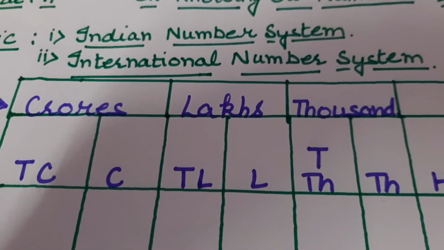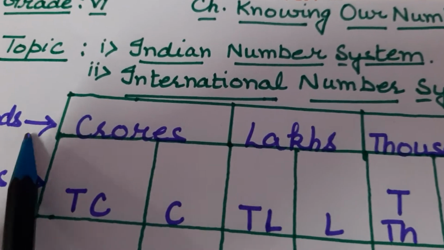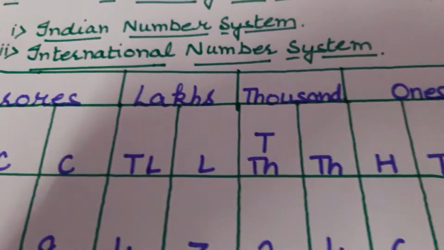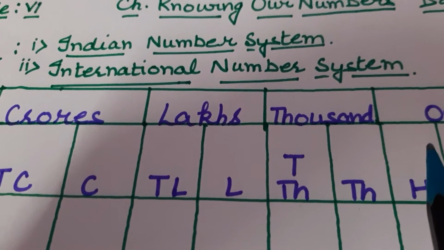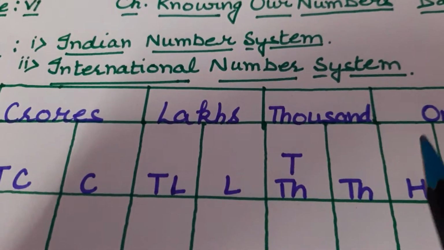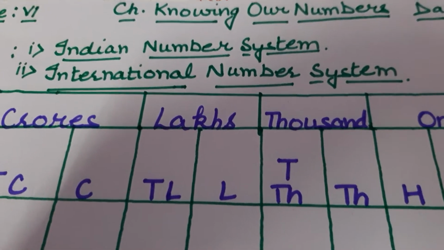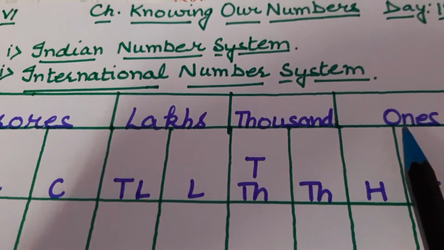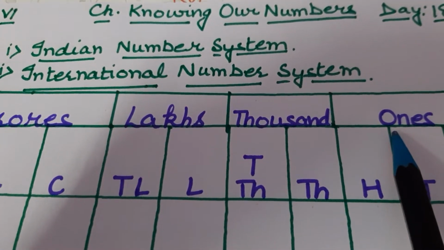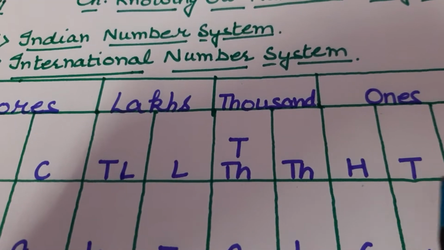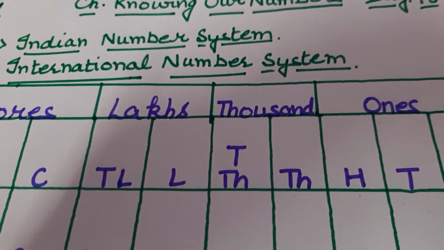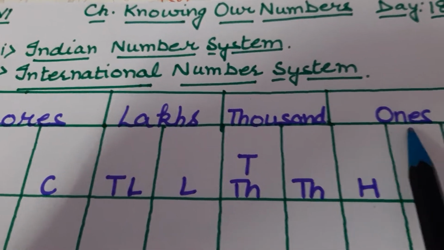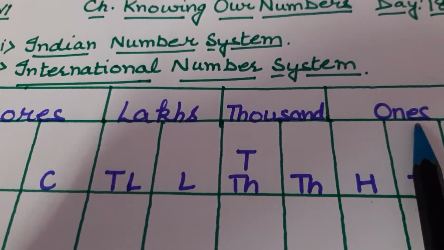Now next thing is periods. What are periods? There are four periods in Indian number system. So which are those? First is ones, under which three places are coming: 100, tens, ones. They all are under one period, that is ones.